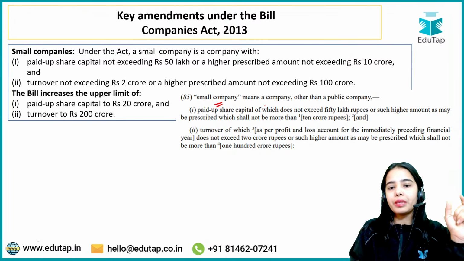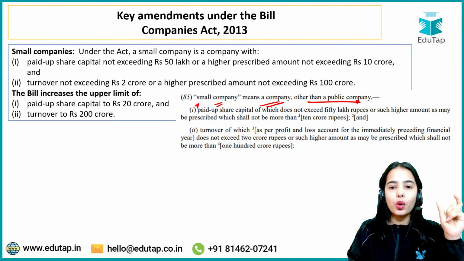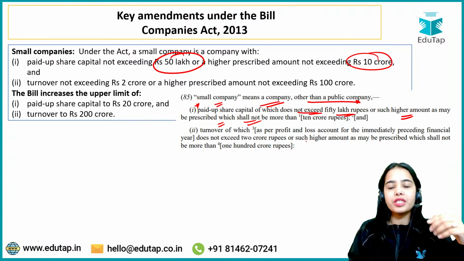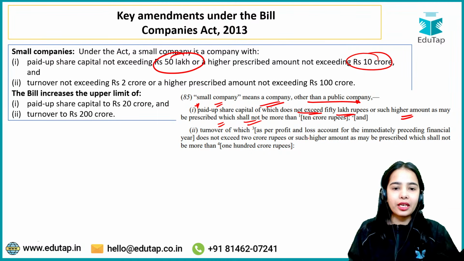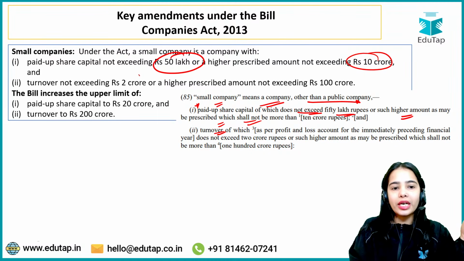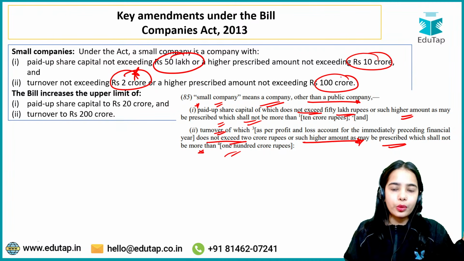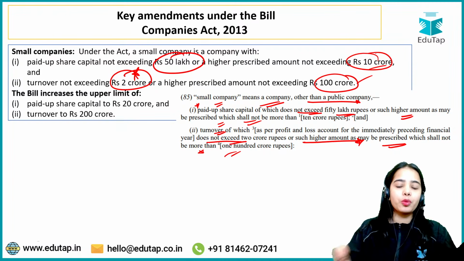So a small company means a company other than a public company whose paid up share capital does not exceed 50 lakh rupees, or such higher amount as may be prescribed by the government, which shall not exceed 10 crore rupees, and whose turnover does not exceed 2 crore, or such higher amount as may be prescribed, which shall not be more than 100 crore. But these upper limits are proposed to be changed.